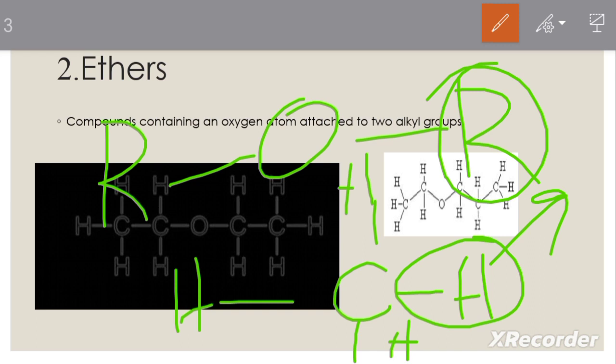Here one carbon is there, so we can call it methyl. If we remove one hydrogen atom from an alkane, that is an alkyl group, and it is represented by the letter R. So when two alkyl groups are attached to oxygen, then that is an ether.